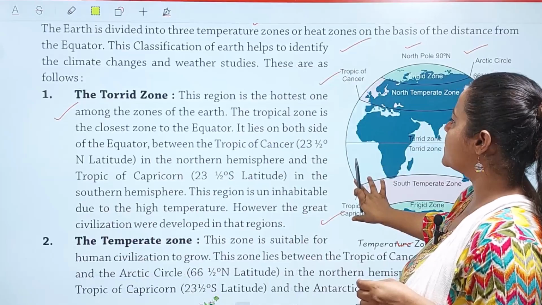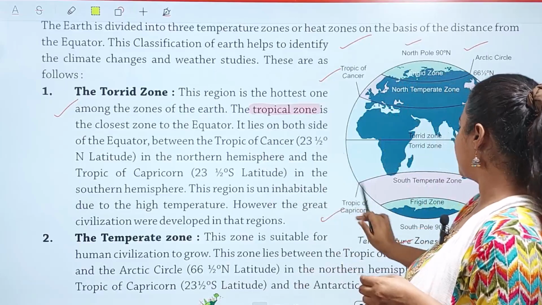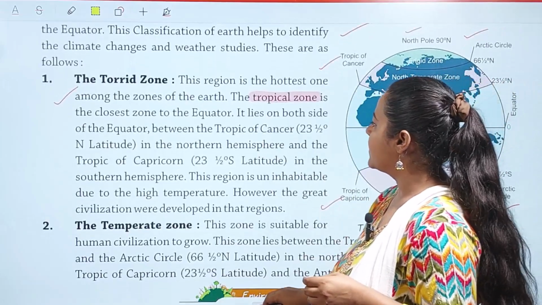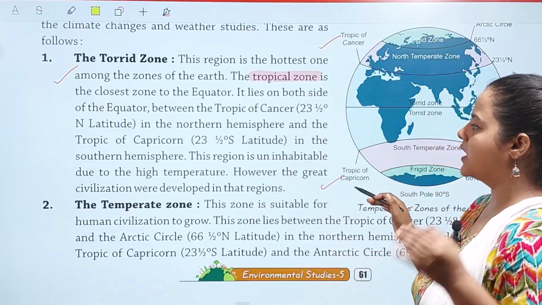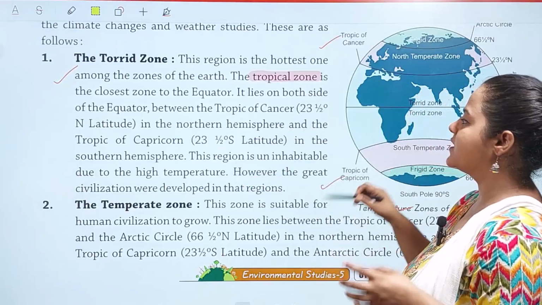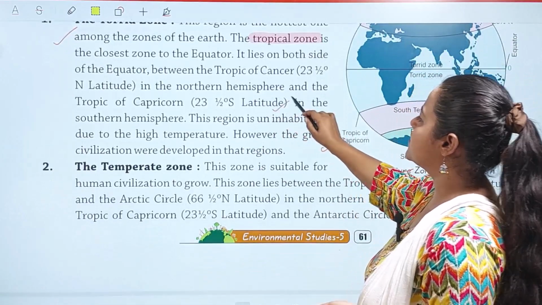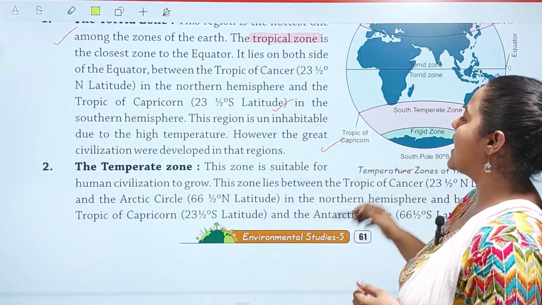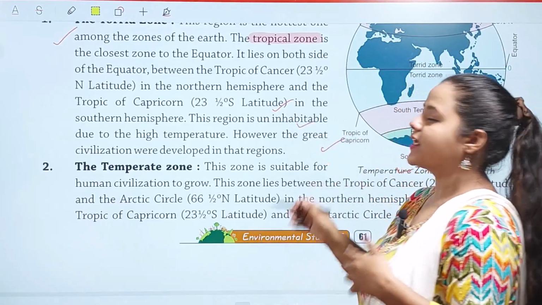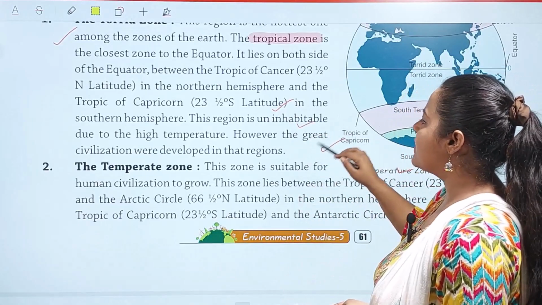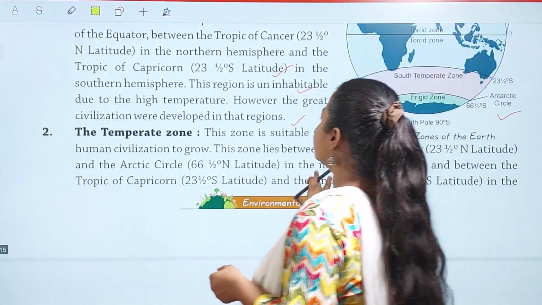The temperate zone is the coldest zone next to the equator. Okay children, the tropical zone, what is it? It is the coldest zone, where it is always cold. It lies on both sides of the equator, as you can see, between the Tropic of Cancer, 23 1/2 degree north latitude in the northern hemisphere, and the Tropic of Capricorn, 23 1/2 degree south latitude in the southern hemisphere. This region is uninhabitable due to high temperature. Nobody lives here because the temperature here is very high. However, great civilizations were developed in this region.